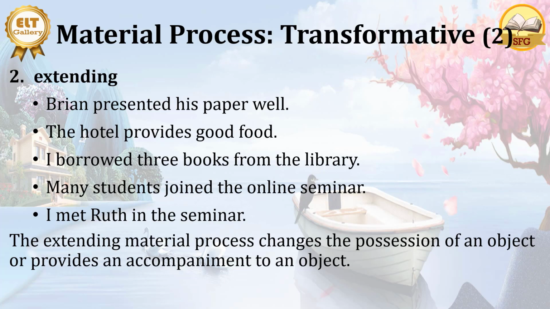And then they accompany each other to join the seminar. And in the last example, I accompany Ruth in the seminar. We went to the seminar together. So the extending transformative material process shows the change of possession of an object or shows an accompaniment to an object. In this case, an accompaniment to the other students or an accompaniment to Ruth.